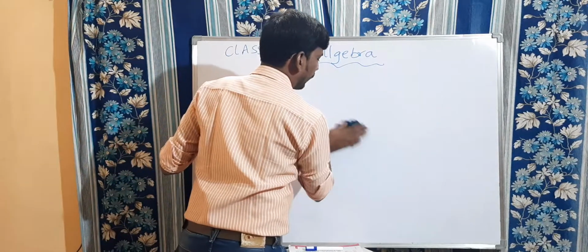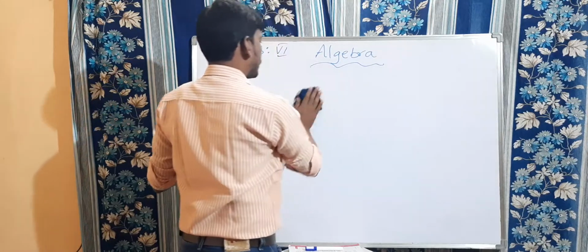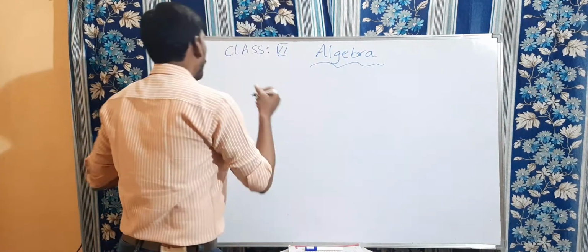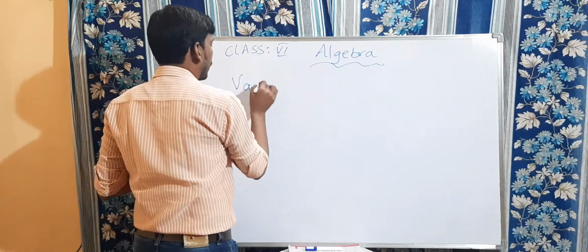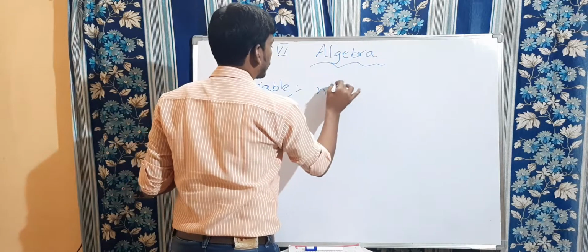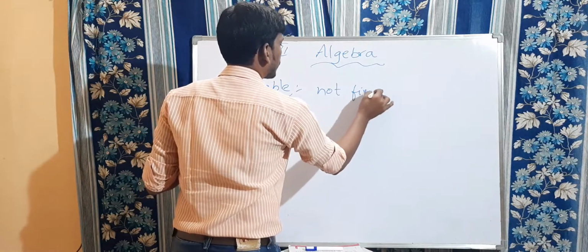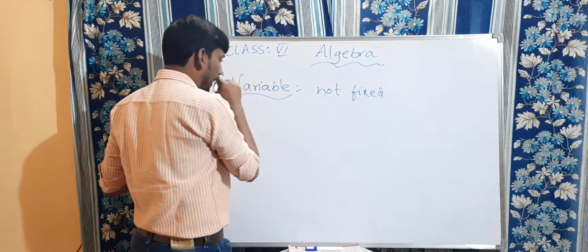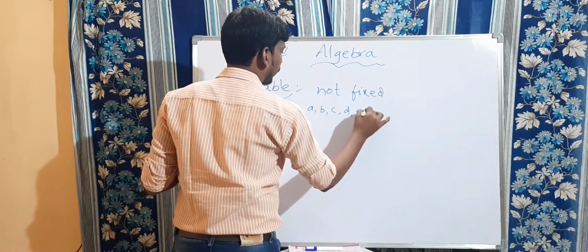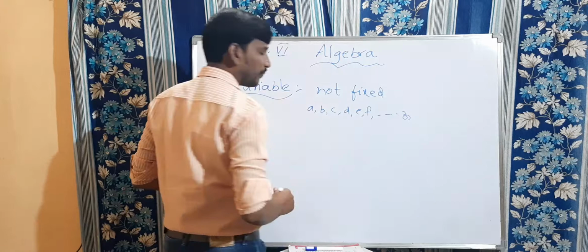So what is meant by variable? What is meant by constant? That we are going to discuss now. Right, children? A variable is a value that is not fixed. It is represented by any English alphabet letter: A, B, C, D, E, F, and so on up to Z.